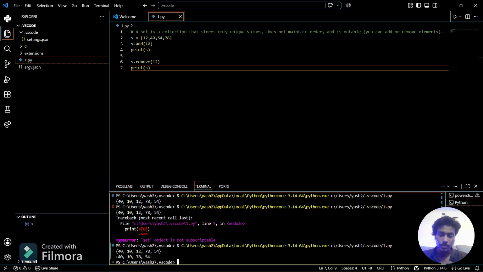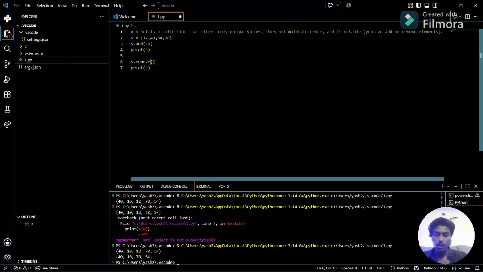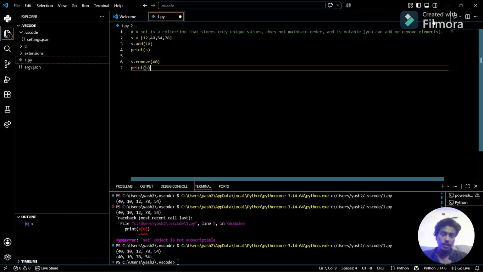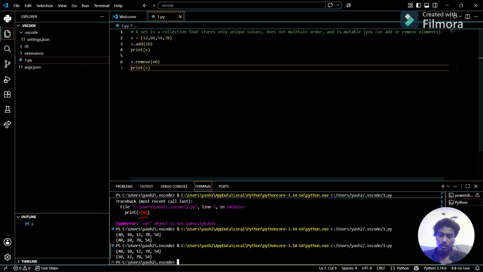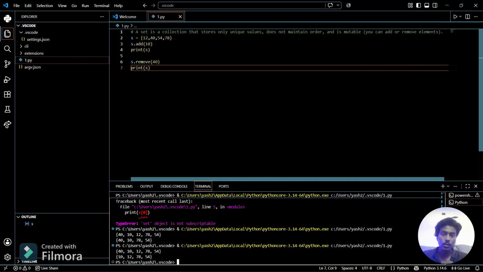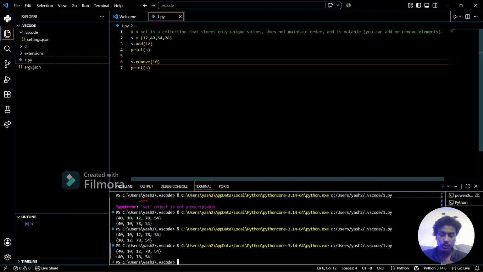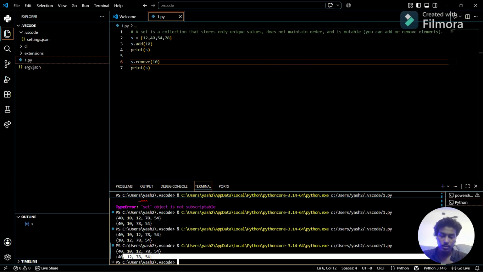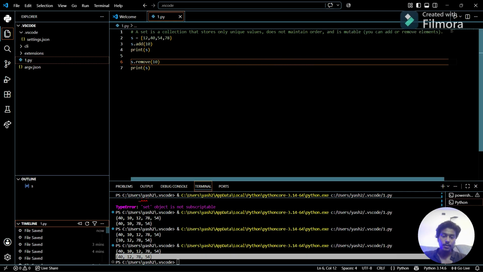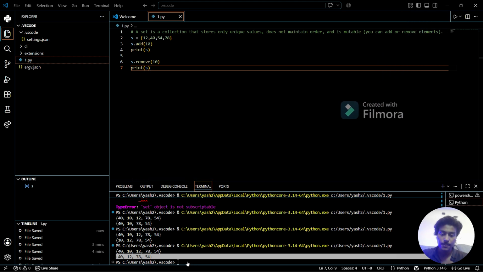See, 12 is removed easily. So that's how we can remove elements. If I want to remove 40 from the set, let's see: 10, 12, 78 and 54, so 40 is removed. If I want to remove 10, which I previously added, I can remove that also. See, there's no error, 10 is removed. So that's how it works. Now let's move to the further topics.